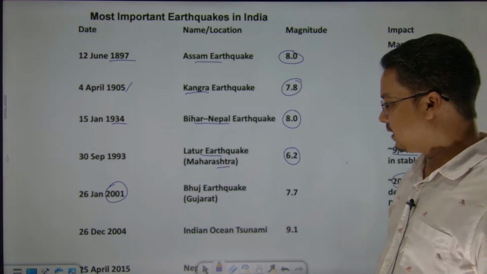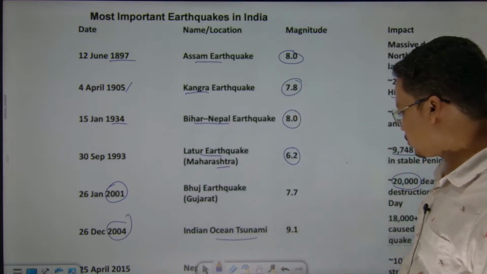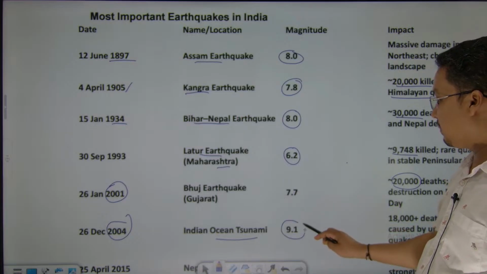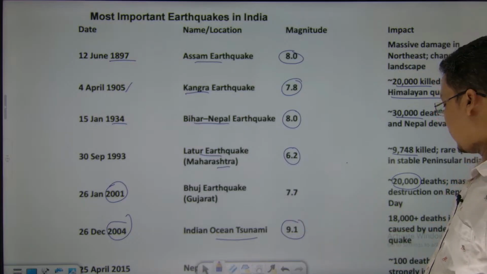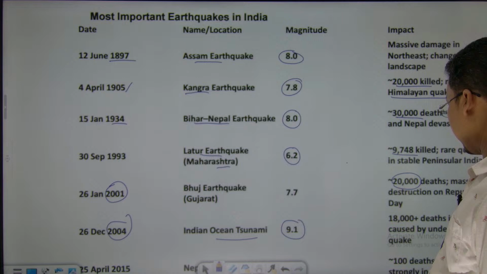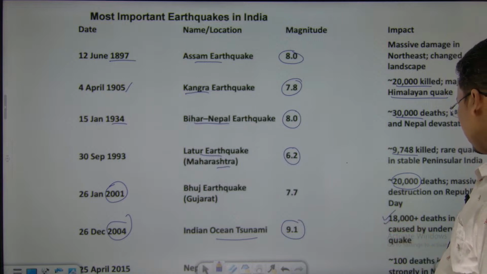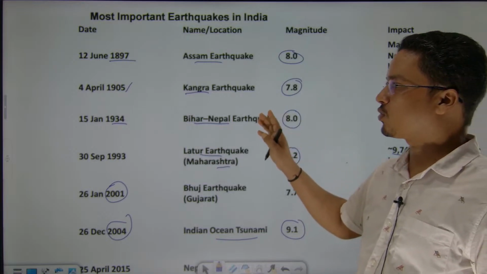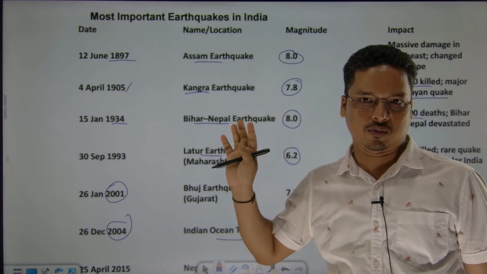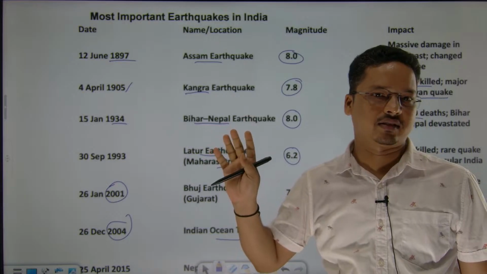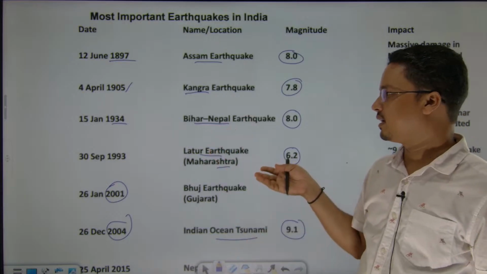Then the 2004 Indian Ocean tsunami, 9.1 magnitude. Can you see, 9.1 magnitude? 18,000 plus people died in the Indian coastal region, right. So these are some of the important earthquake examples that I have taken for you, these are good examples.